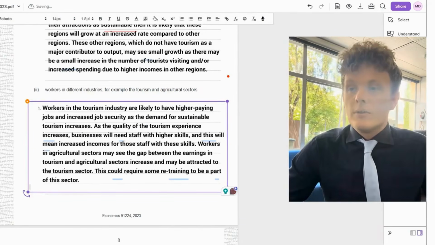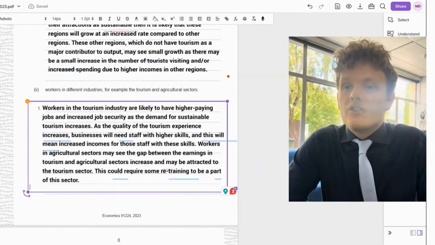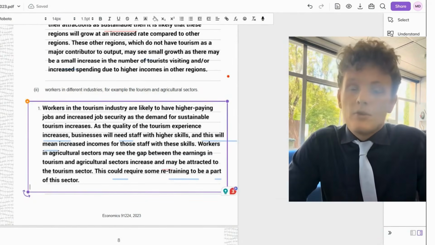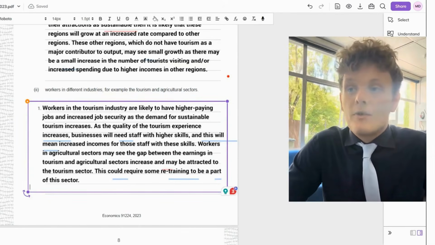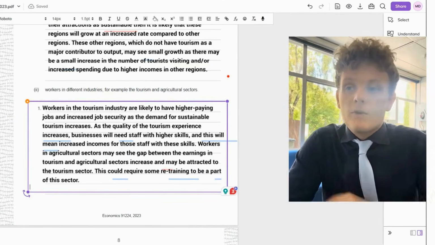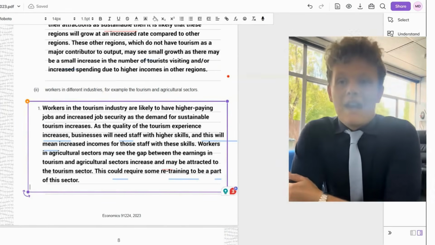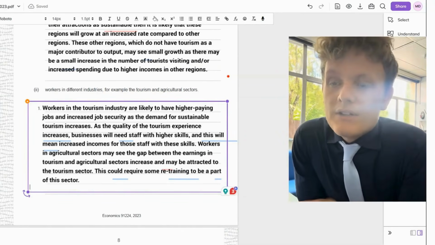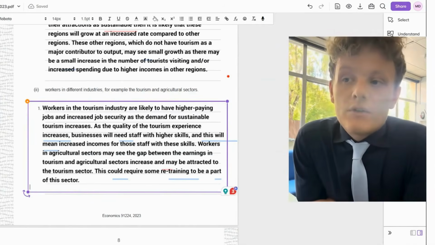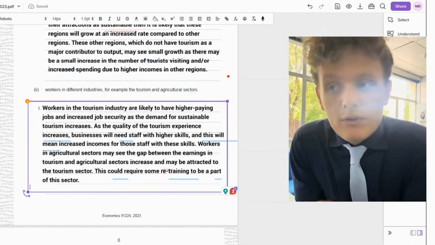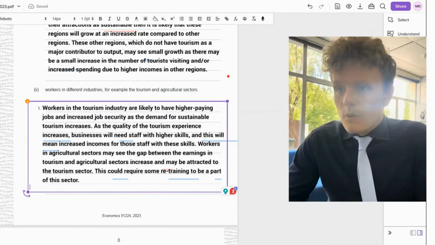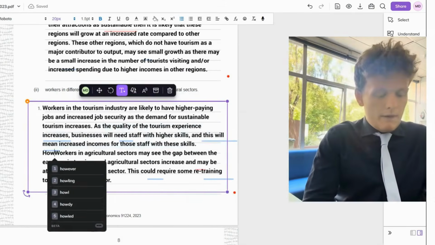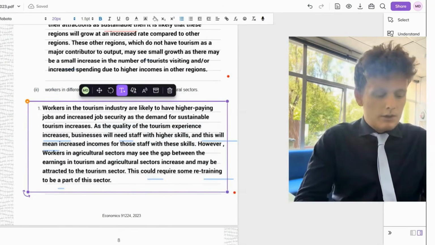So workers in the tourism industry are likely to have higher paying jobs and increased job security as demand for sustainable tourism increases. That's that concept of derived demand. As the quality of the tourism experience increases, businesses will need staff with higher skills, and this will mean increased incomes for those staff with those skills. Workers in agricultural sectors may see the gap between the earnings in tourism and in agricultural sectors increase, and they may be attracted to the tourism sector. This could require some retraining to be part of the sector. So the only thing I'll change here is I would say however, comma, and then workers in the tourism industry.